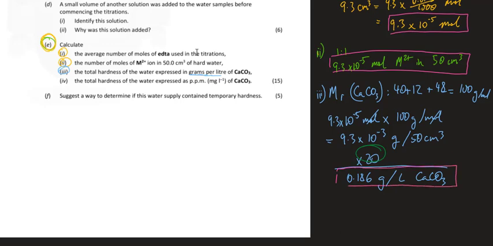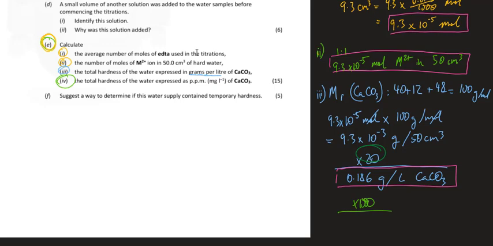I box my answer there for part 3, and now part 4. The total hardness of the water expressed as ppm, which is equivalent to milligrams per litre. So I've got it in grams per litre, so to get to milligrams per litre, I just multiply that by 1,000, because there's 1,000 milligrams in each gram.